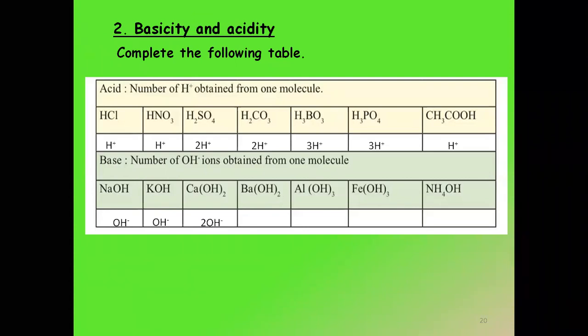Ba(OH)2, twice, again 2. Al(OH)3, thrice. If you see, I'm not reading it as Al(OH) 3. I read it as Al(OH) thrice, which says 3 OH minus. Fe(OH)3, thrice. Again 3 OH minus. NH4OH, 1 OH minus. Very good.